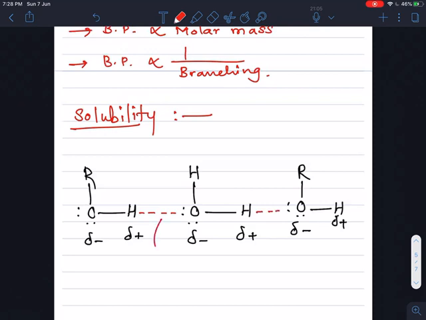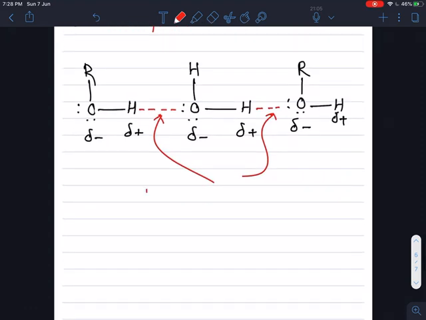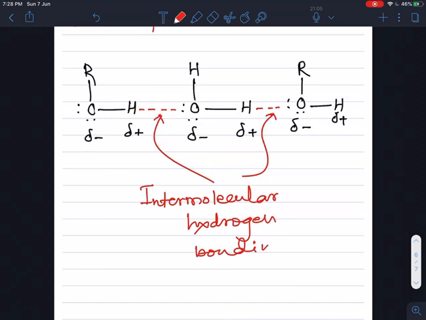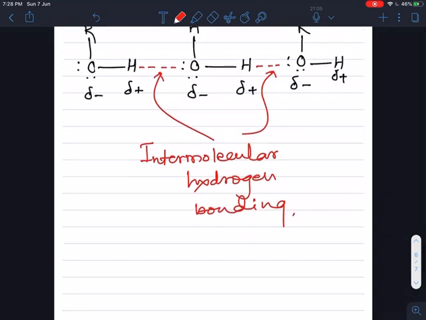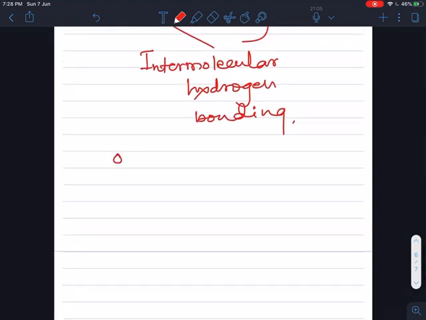If any compound, when dissolved in water, produces intermolecular hydrogen bonding, then it is soluble in water. So alcohol forms intermolecular hydrogen bonding with water. In the same way, phenol is also soluble in water.